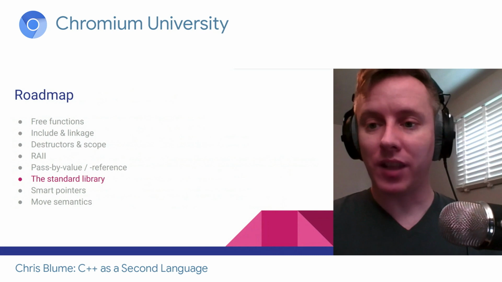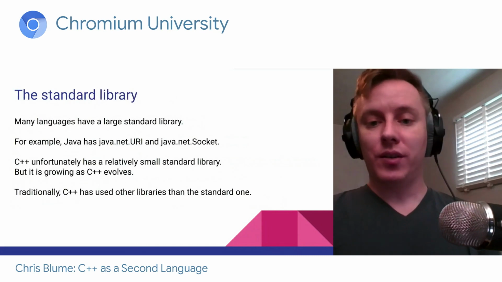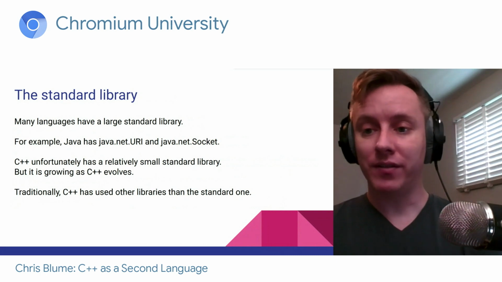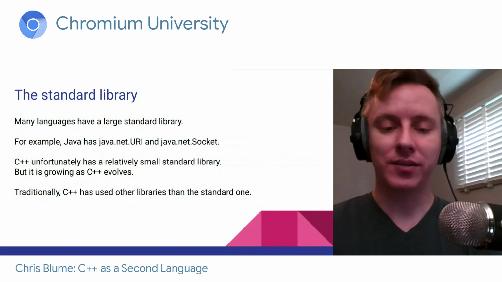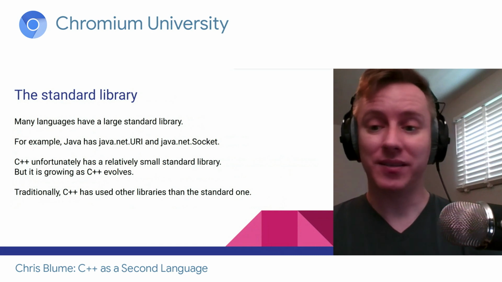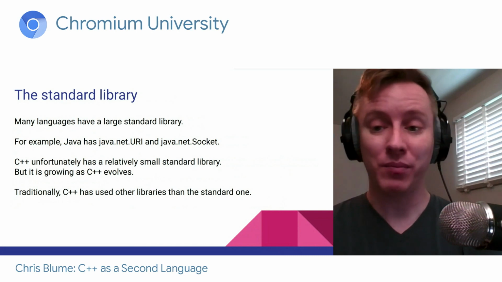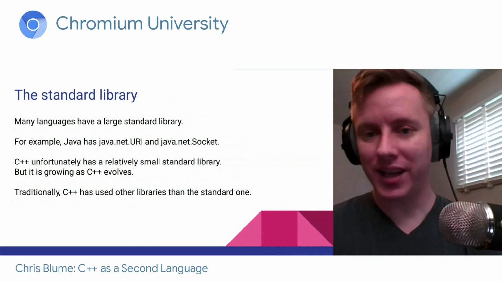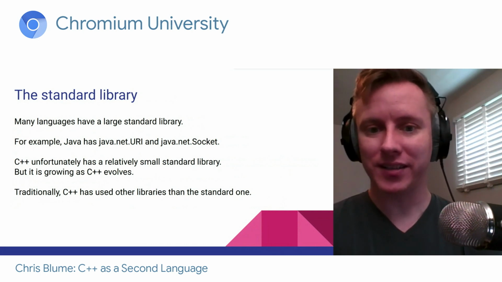Okay, the standard library. So in C++, the standard library is very big. There's lots of functions available to you, lots of classes and containers and all that stuff. However, C++'s standard library is very small compared to most other languages. For example, in Java, we have java.net.URI or java.net.Socket. We don't have anything like that in C++.